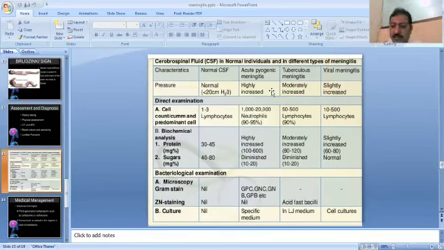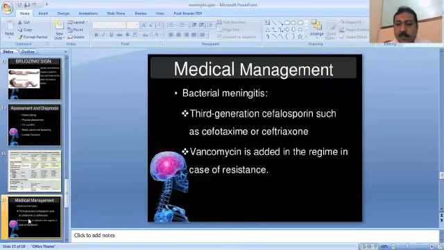Now come to the medical management. What will you give for the treatment of the patient? First of all, when there is meningitis, you will give a high dose of a third generation cephalosporin, and in resistant cases, you will add vancomycin in the treatment choice.